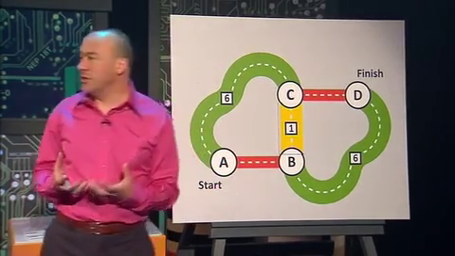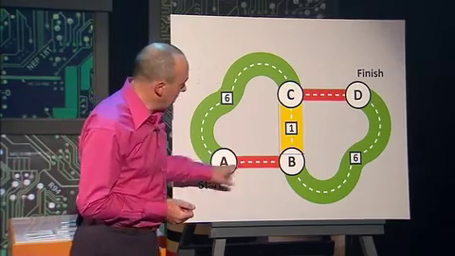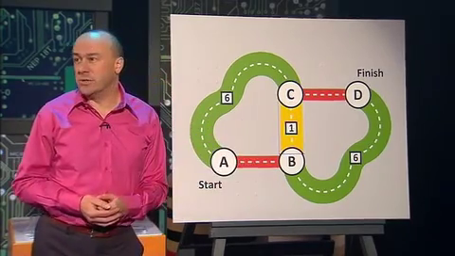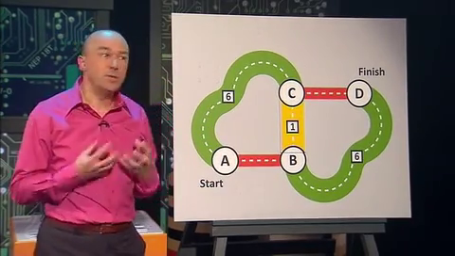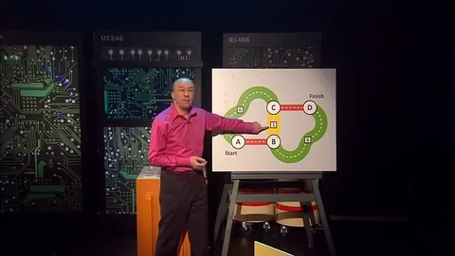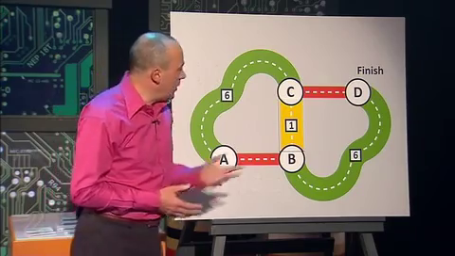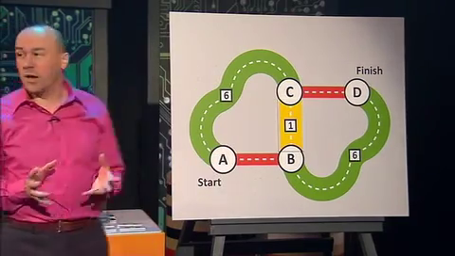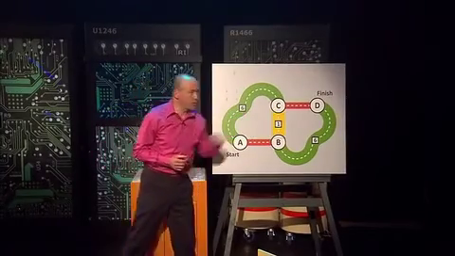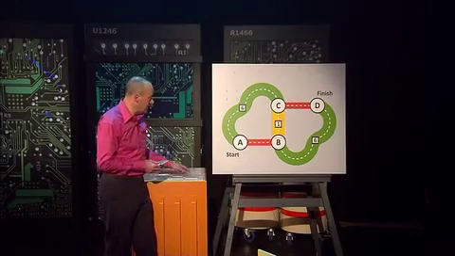The red road becomes congested. So the time it takes to travel along one of the red roads is equal to the number of cars that are using that road. And then finally we have this yellow road, which is a very fast road. It only takes a minute to travel along the yellow road. Okay, let's see what happens if 4 cars try to get from A across to D. Let's see which route they take.